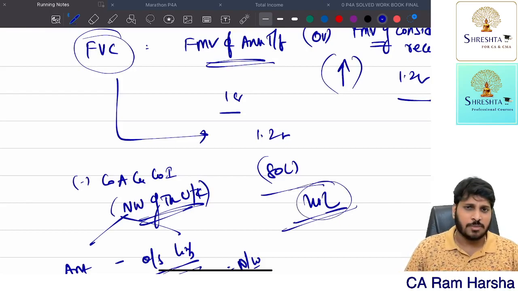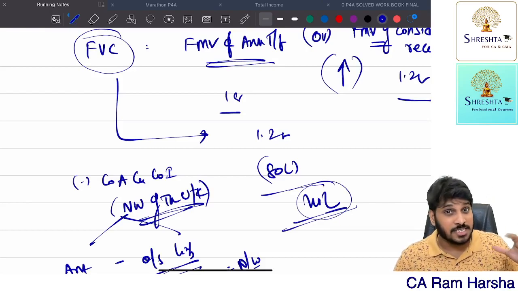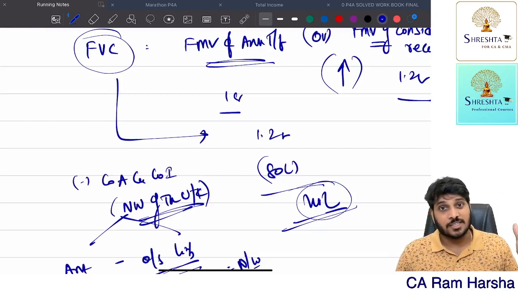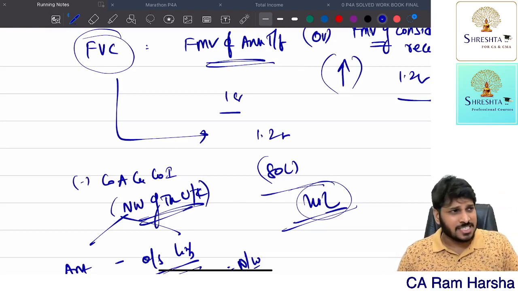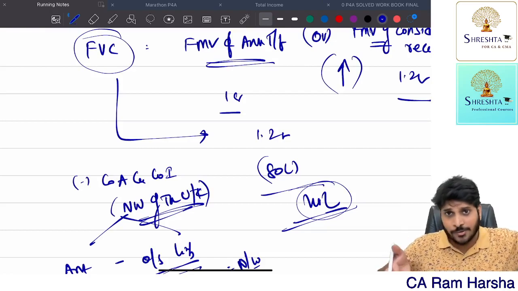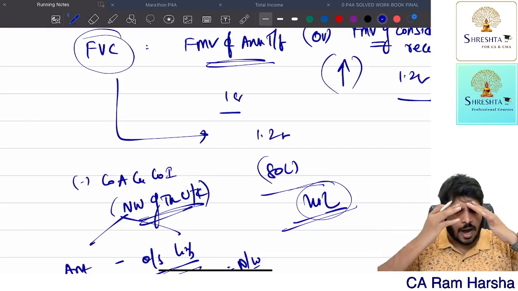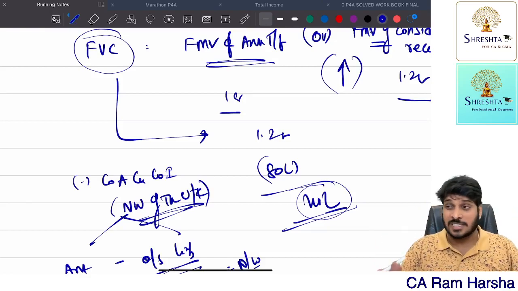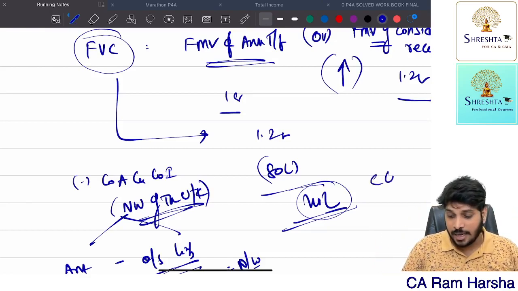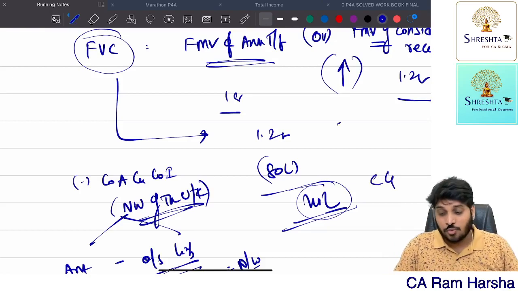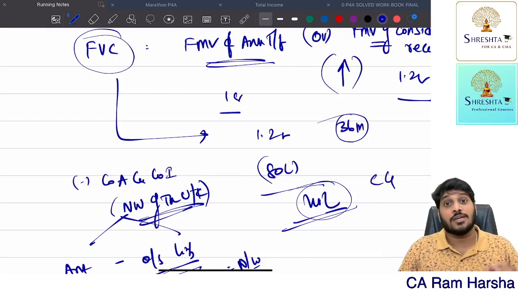Now is this long term or short term? If you started this business 3 years back, more than 36 months, then it's a long term. If the business started on some date, and now you are selling this business, if the gap is up to 36 months, then it's a short term. Then accordingly, capital gain will be a short term capital gain. So 36 months is the criteria to decide whether it's a long term or short term.